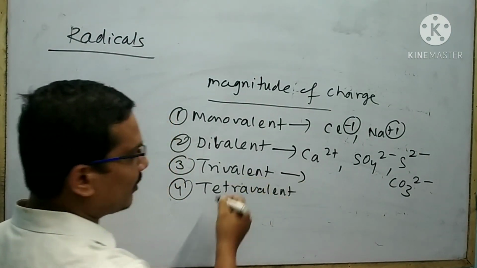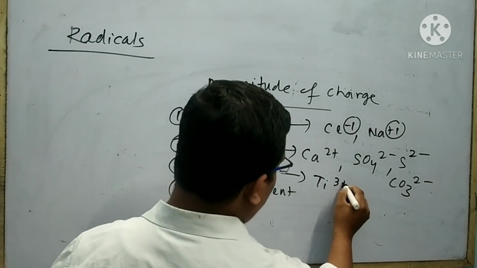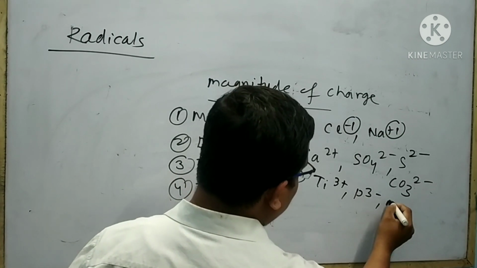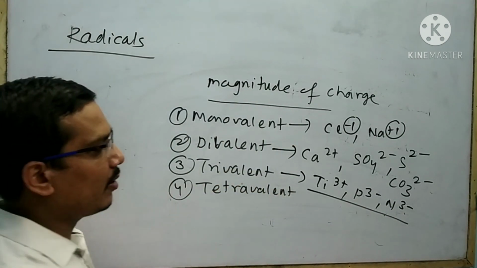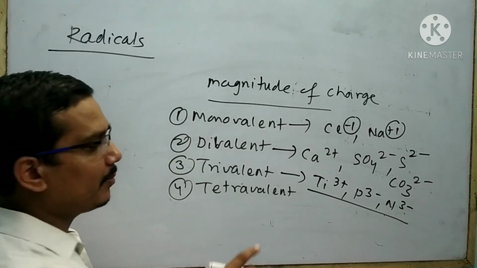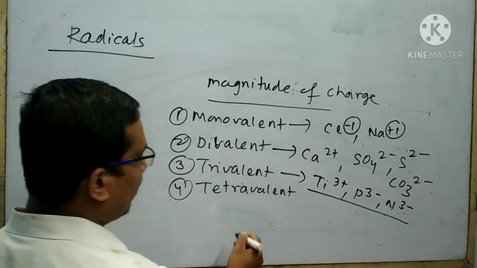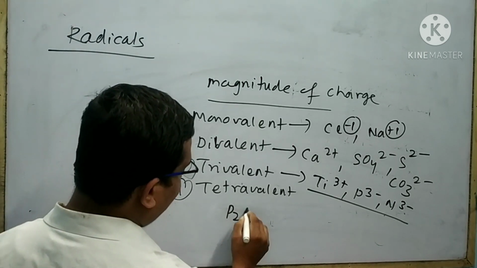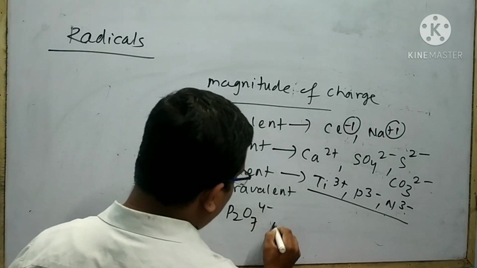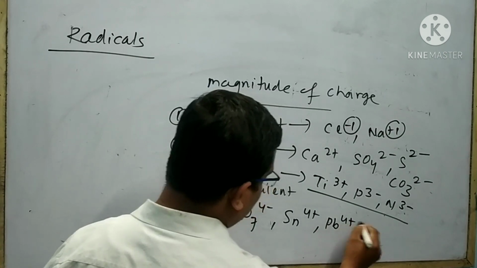Similarly, I can think about examples of trivalent radicals: Ti3 plus, P3 minus, N3 minus. All these radicals carry three units of positive or negative charge. Similarly, you can think about examples of tetravalent radicals: P2O7 4 minus, Sn4 plus, Pb4 plus.